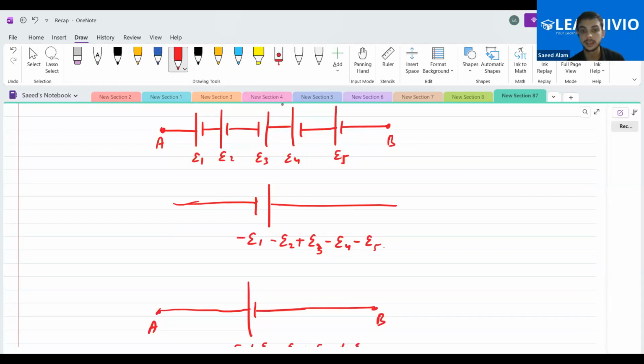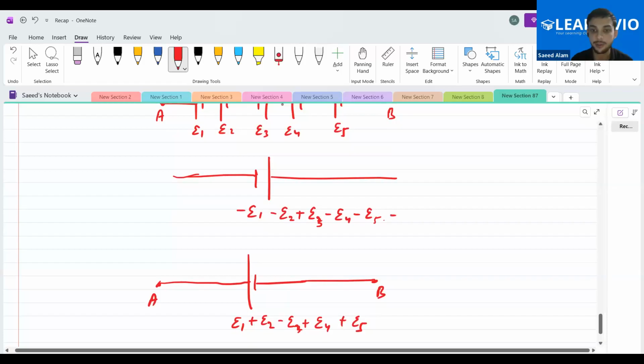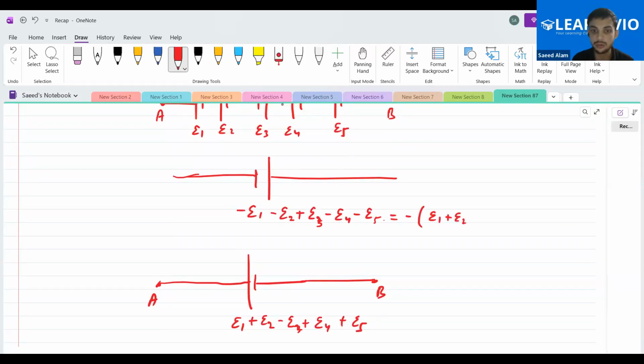And it is nothing but, if you take the minus sign common, E1 plus E2, minus E3, plus E4 and plus E5. You'll get this result, and this is nothing but the lower result which you had got. If you mark that as E equivalent, you'll mark this as minus E equivalent.